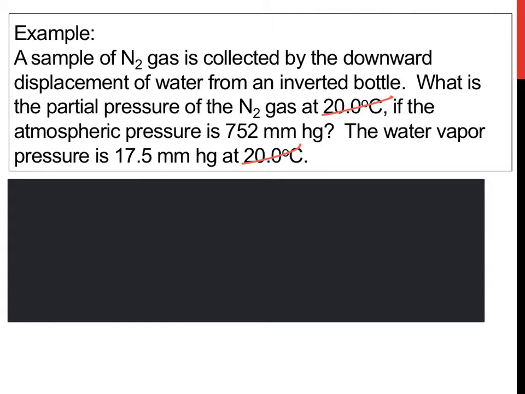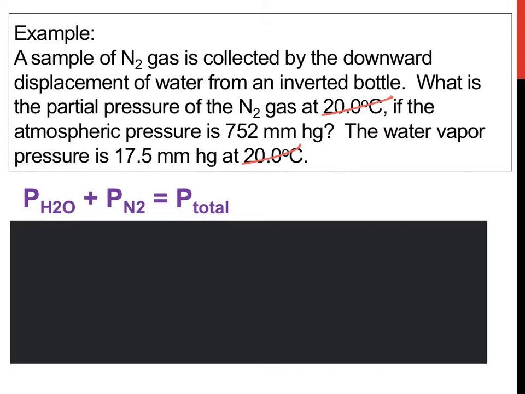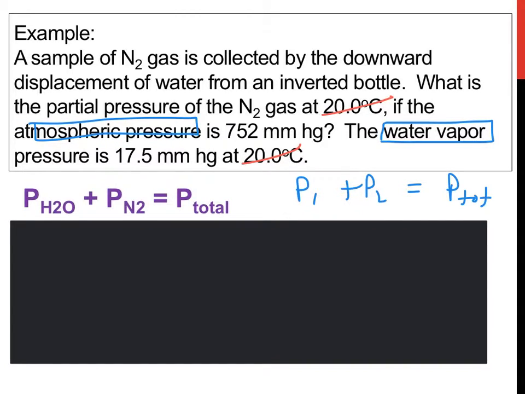So let's look at our equation. Dalton's law of partial pressure looks more like this: P1 plus P2 equals P total. In this case, when we are dealing with a problem that mentions water vapor pressure or atmospheric pressure, and also a pressure of a gas, it's going to look more like this, where we have the water vapor pressure here, and we have the total pressure, which is the atmospheric pressure here.